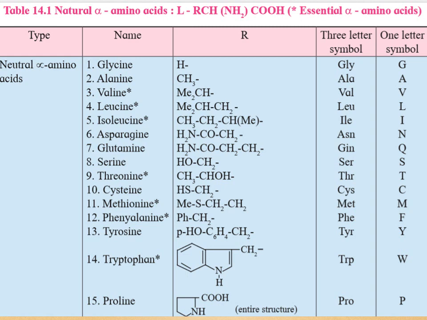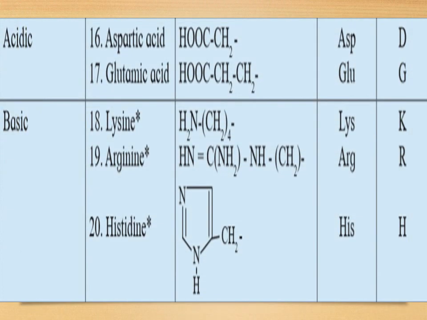So if you all see for glutamine, it is GIN and the one letter symbol is Q. Okay, so this was about the alpha neutral. I hope by now it is clear what acidic alpha amino acids are: those which contain more carboxylic groups. So you all can see over here, aspartic acid and glutamic acid are examples of acidic alpha amino acids.